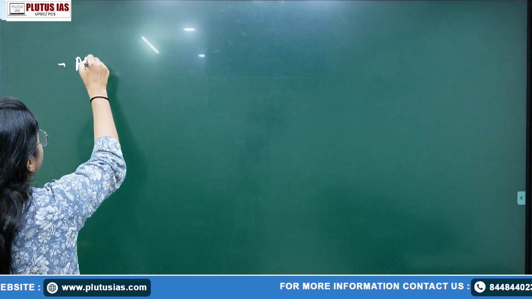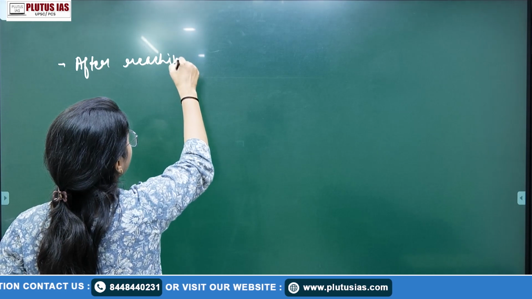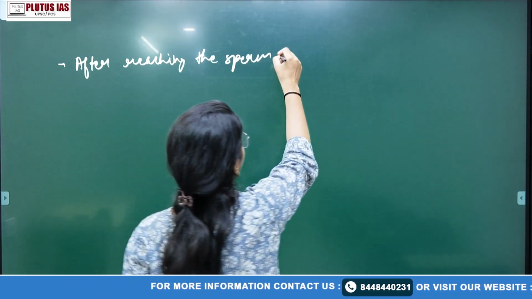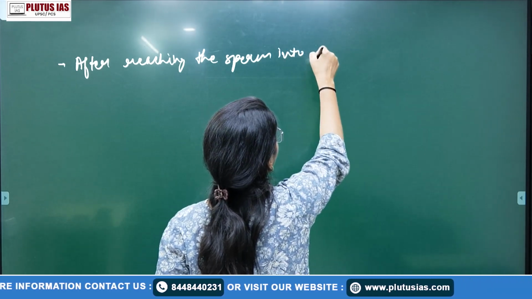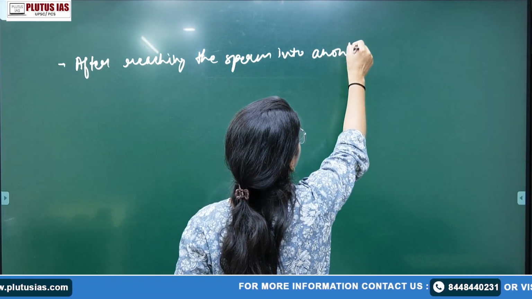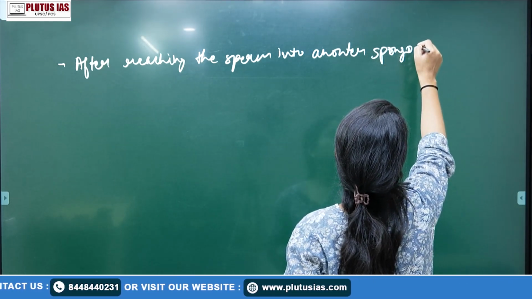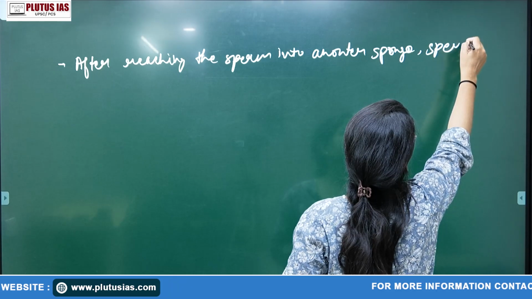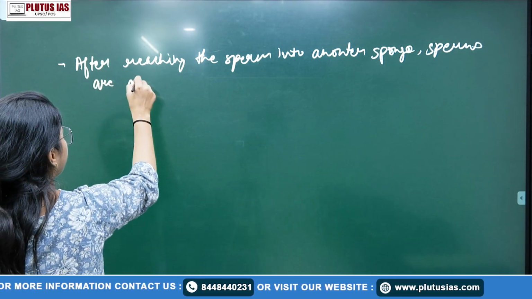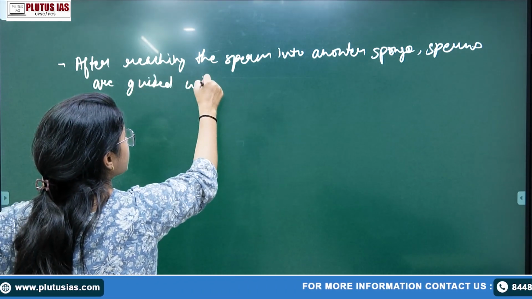After reaching the sperm into the female body, into another sponge, sperms are guided with which kind of cells?